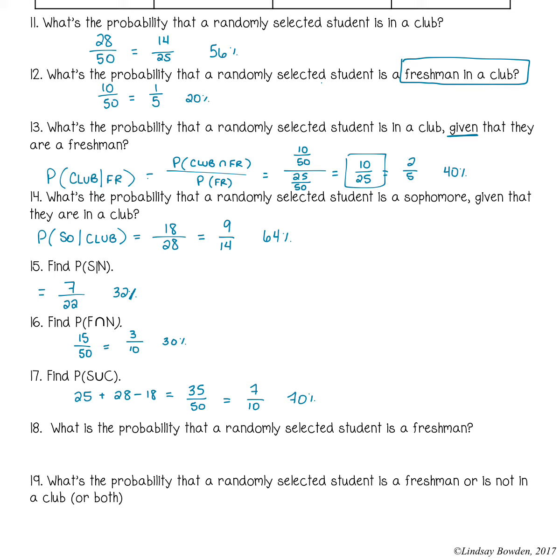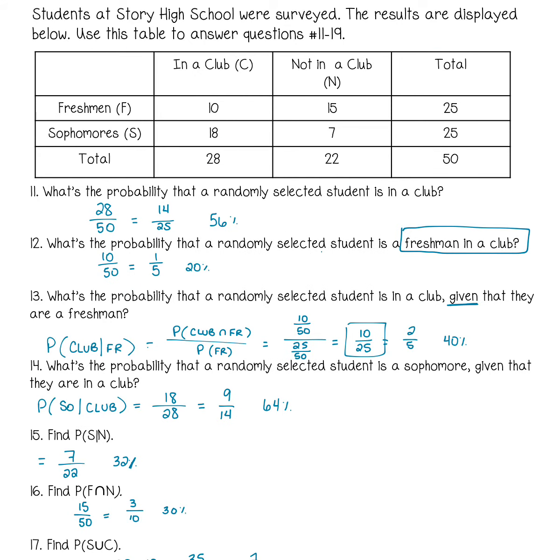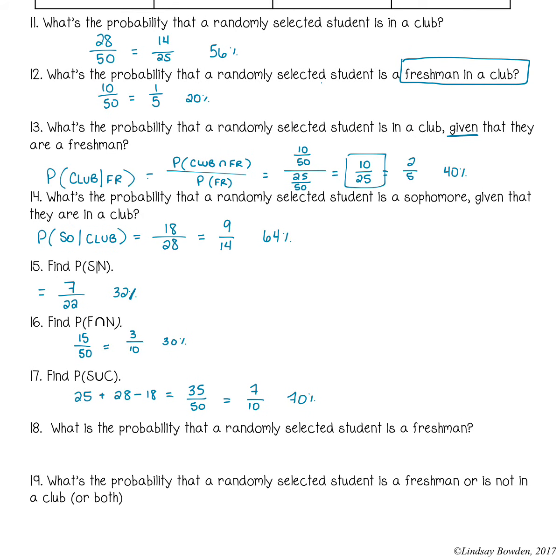What is the probability that a randomly selected student is only a freshman? Well, guys, this is just simple probability. It looks exactly like the first question. Oh, just a club. Okay. So 25 out of 50, or 50%, which reduces to 1/2.